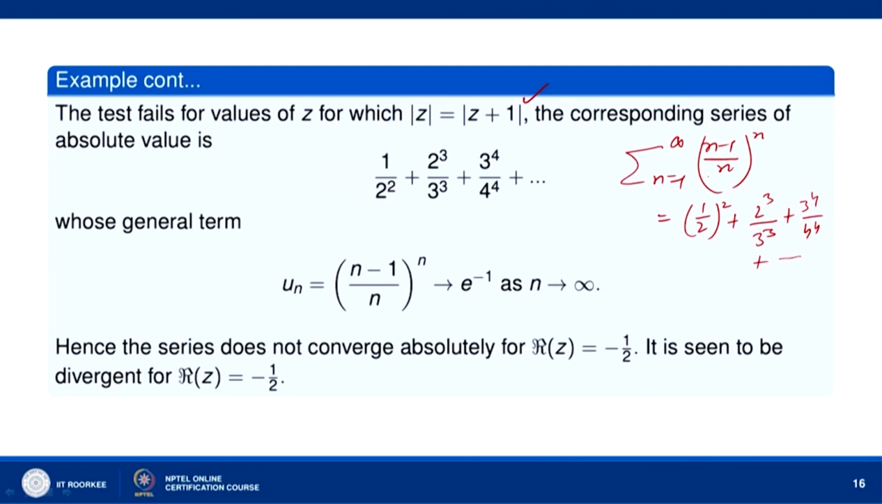We can see that the nth term of the series, ((n minus 1)/n) to the power n, we can write as (1 minus 1/n) raised to the power n. And so the limit as n tends to infinity is equal to e to the power minus 1, which is not 0. So, the nth term does not go to 0, and therefore the series is not absolutely convergent. So, the series is not absolutely convergent for real part of z equal to minus half. It can be shown that it is divergent for real part of z equal to minus half.